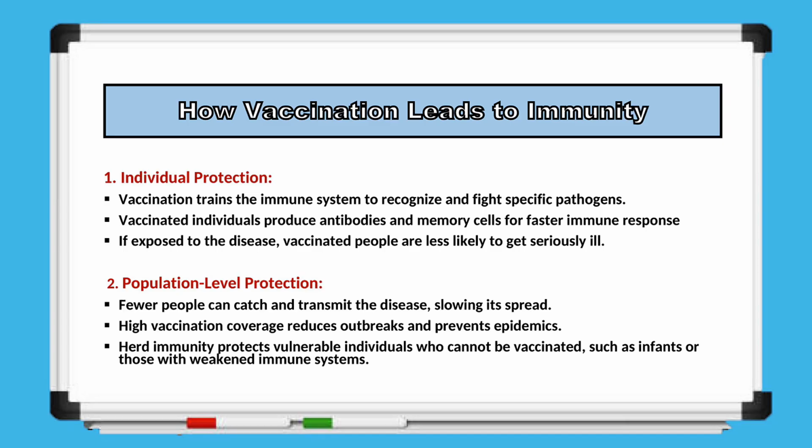High vaccination coverage reduces the chances of outbreaks and can even prevent epidemics. This also creates herd immunity, which protects vulnerable individuals who cannot be vaccinated, such as infants or people with weakened immune systems. In this way, vaccination not only protects individuals but also helps safeguard the entire community.